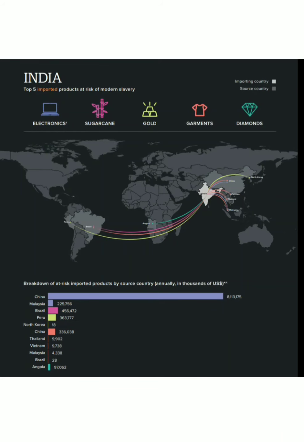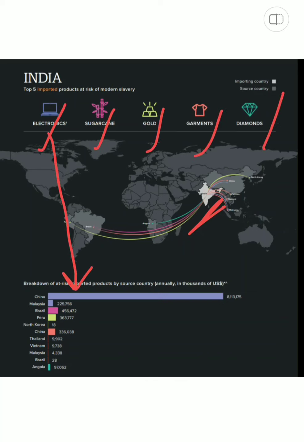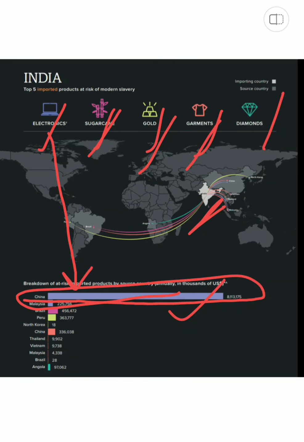See, when we were looking at the import of the sources that the different countries are having, and India is getting affected in what all places. So see, importing countries, right now India. So India in the products at risk of modern slavery is in electronics, sugarcane, gold, garments and diamonds, of which major of the electronic portions comes from China, and thus modern slavery is seen there. And then sugarcane, gold, garments and diamonds are also a part of it.